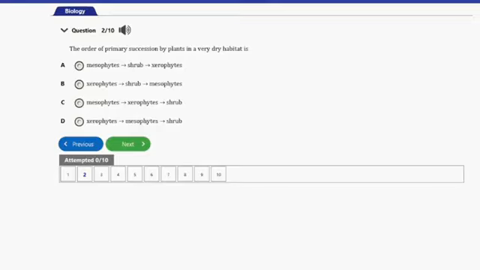So that will be the order of succession of plants in a very dry habitat, because you have the mesophytes, and then as the place keeps getting drier, due to the dry environment, the more surviving ones will be the shrubs, and then as it lingers, you have only the xerophytes, which are able to survive in a very dry habitat such as the deserts. So that's it for that question. Let's consider the next question.